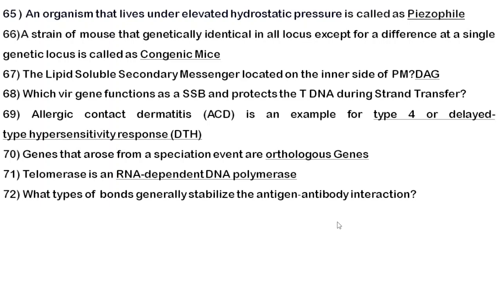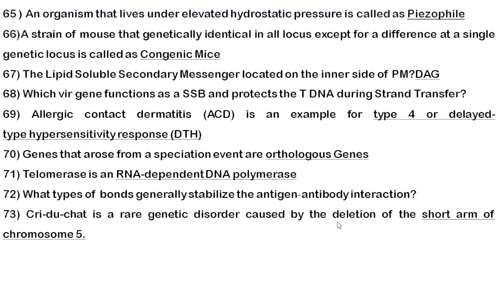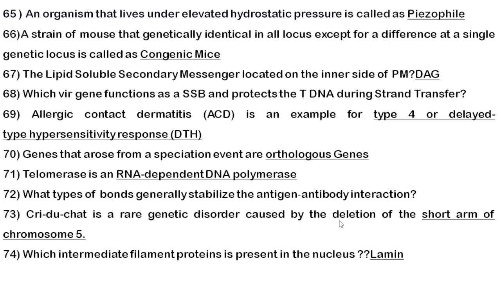Okay. Next, Cri-du-chat syndrome is a genetic disorder that is caused by the deletion of the short arm of chromosome 5. So you need to remember the word deletion, and it is a deletion of the short arm, not the long arm, of chromosome 5. It is chromosome 5, not chromosome 15. These kinds of silly mistakes you will be making. That's why I am insisting you read each and every line properly.